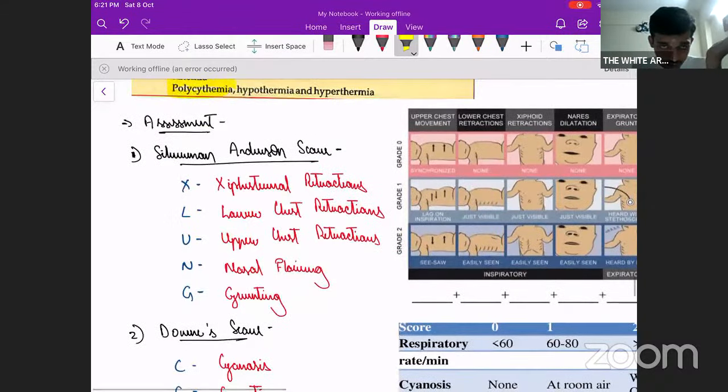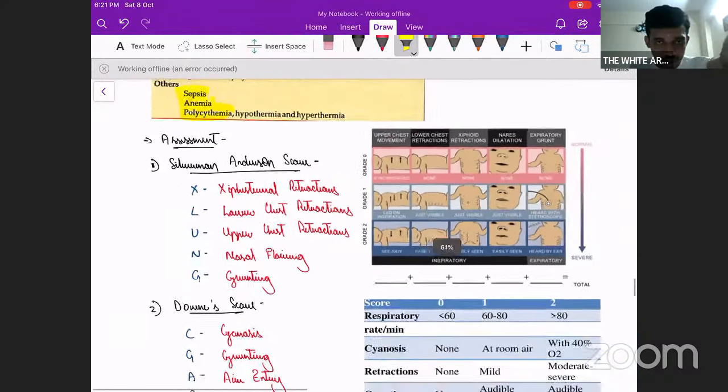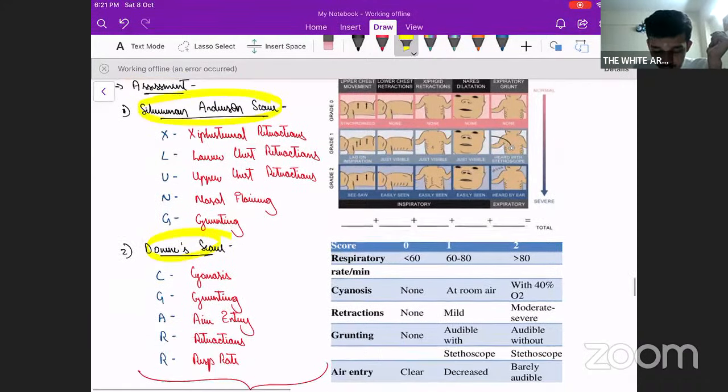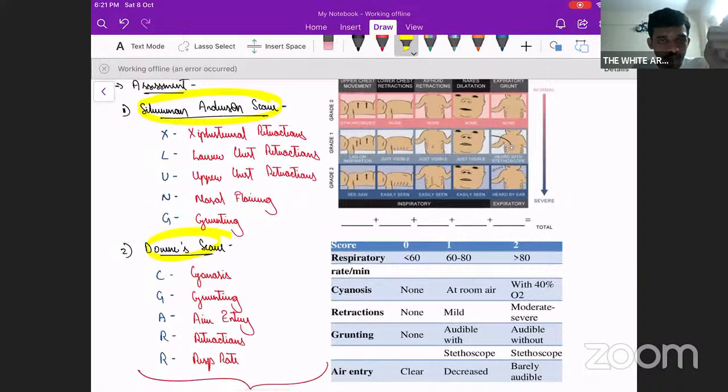Next, how do we assess the baby with respiratory distress? And this all of us know, there are two scoring systems. One is Silverman-Anderson scoring and the other one is Downes scoring. This is usually used in a preterm child and this is usually used in a term child. Fine. So Silverman-Anderson scoring and Downes scoring. These are the two scoring systems available to assess the baby and know the severity.